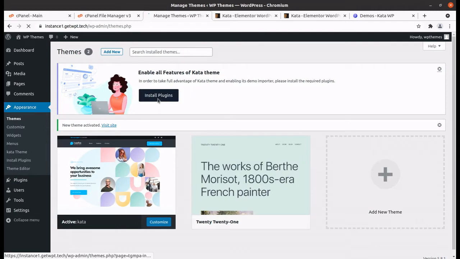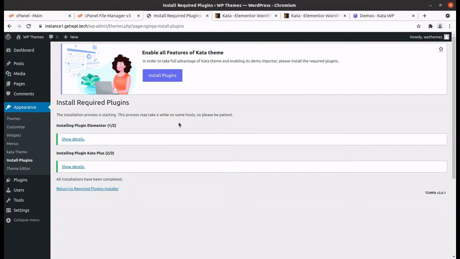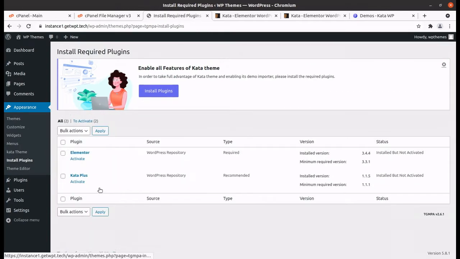So let us begin installing plugins, and only 2 plugins are given by default. Keta Plus, which has been developed by the developer itself, and Elementor is another plugin. So let us first install these 2 plugins. And the rest of the plugins we will activate manually, which have been given in the theme pack.